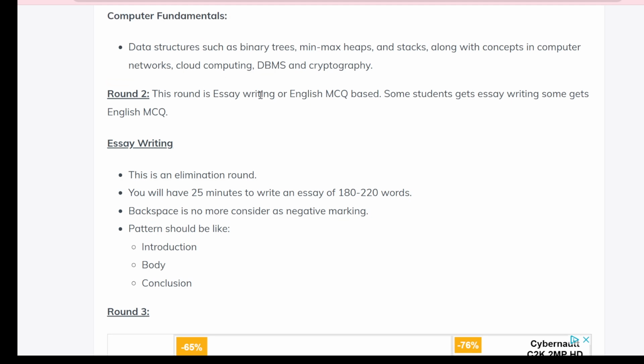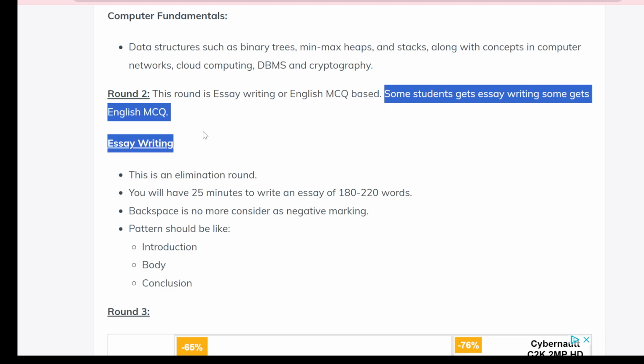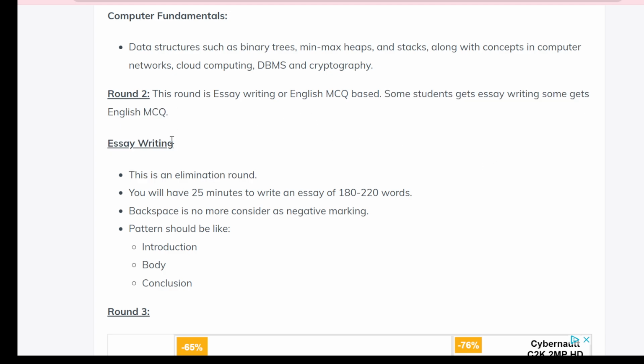Okay, this is the second section round, not the first. In the first round you will face all these sections. In the second section you will face the English questions. It can be essay writing or it can be MCQ based, they will decide. So you have to keep both in mind, you can face either. Some students get essay writing and some get English MCQ, so it depends on which one you get.